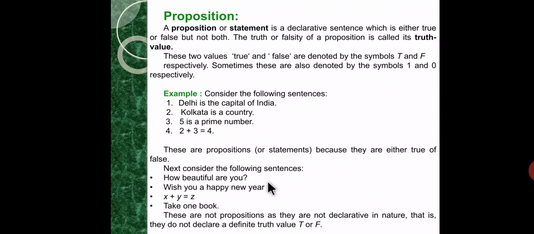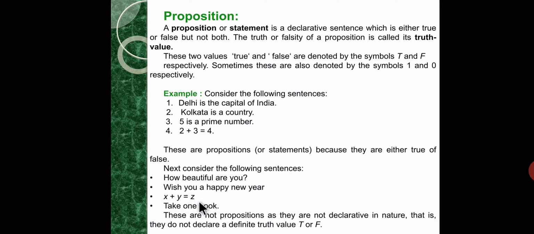Next, consider the following sentences. How beautiful are you? Is this a declarative sentence? No, it is not. Wish you a happy new year. This is also not a declarative sentence and not a proposition. x plus y is equal to z is not a declarative sentence.